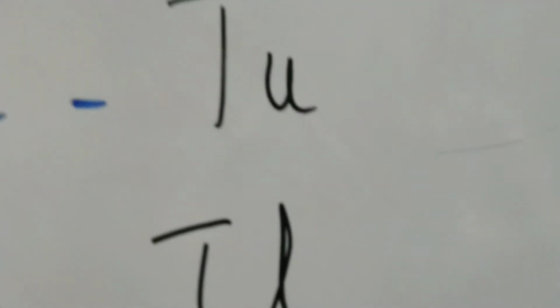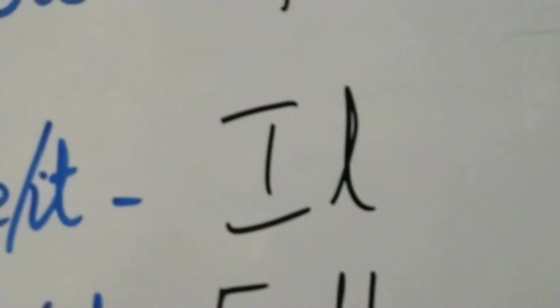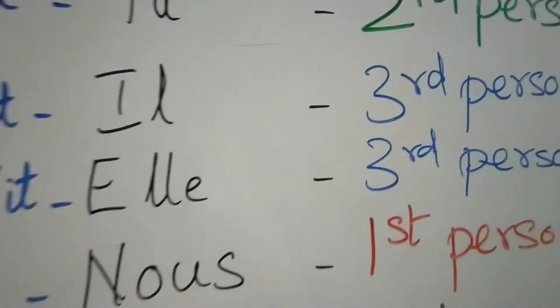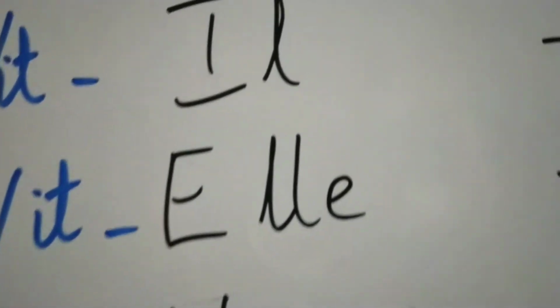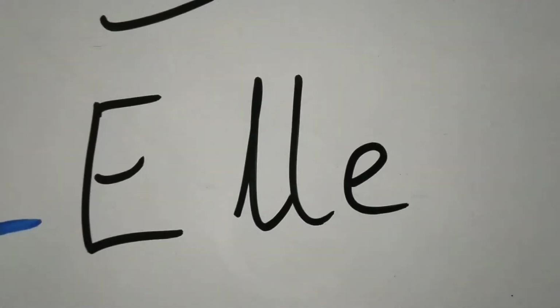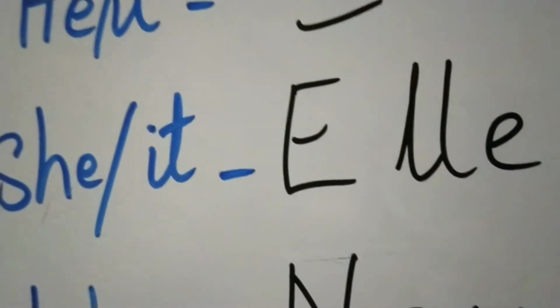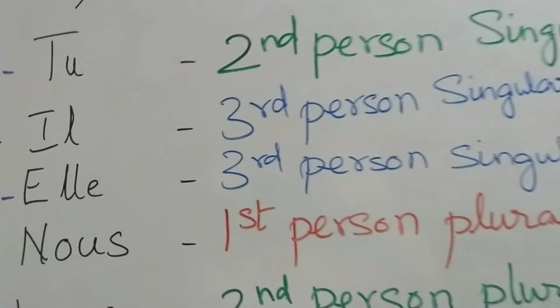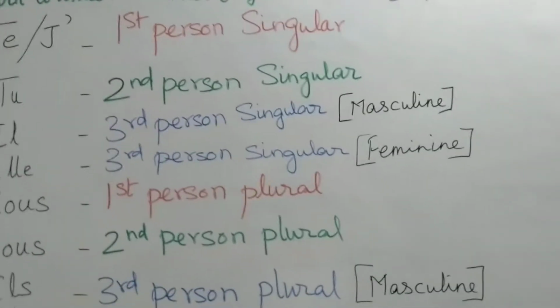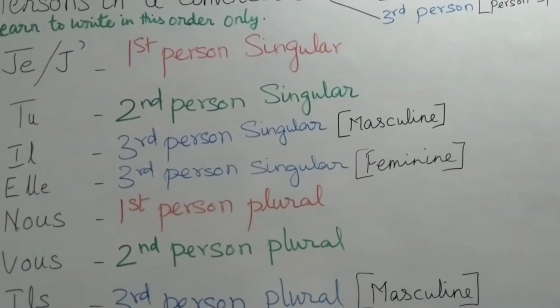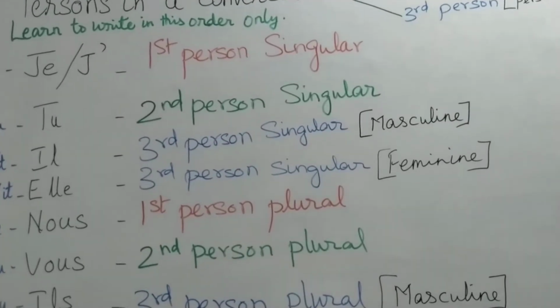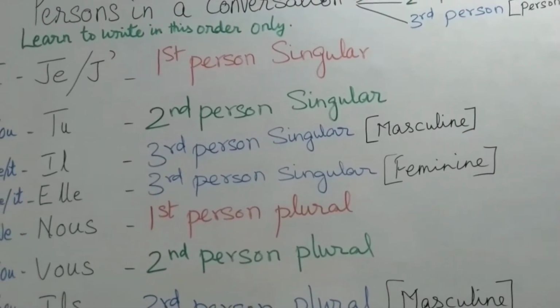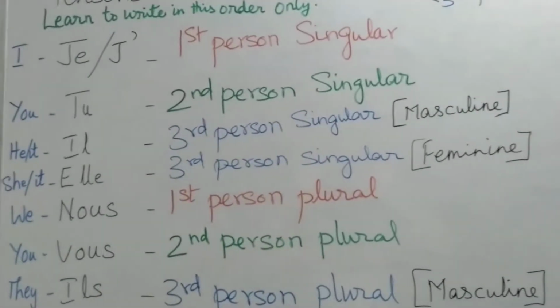The third person singular in French is written as il, and that will mean he or it. This is the third person singular masculine. The third person singular feminine is written in French as elle, E-L-L-E, and that will mean she or it. Now you have to remember that only the third person can be divided into the masculine and the feminine. All other persons are deemed to be masculine because the masculine gender is very overpowering in French. So all the other persons are only masculine unless otherwise specified.